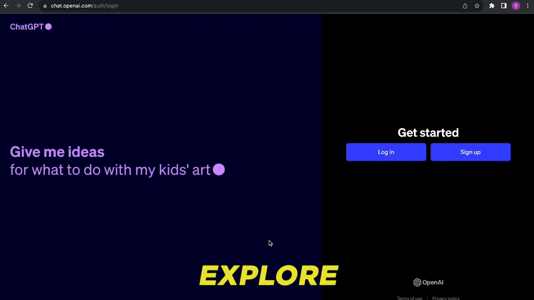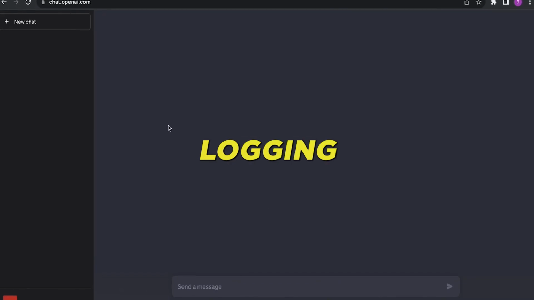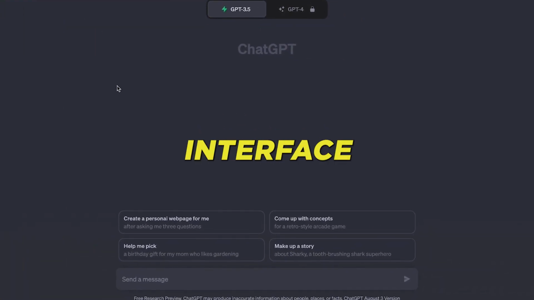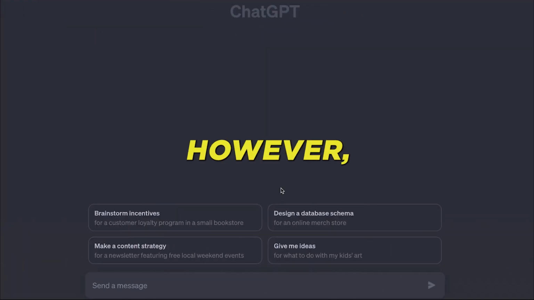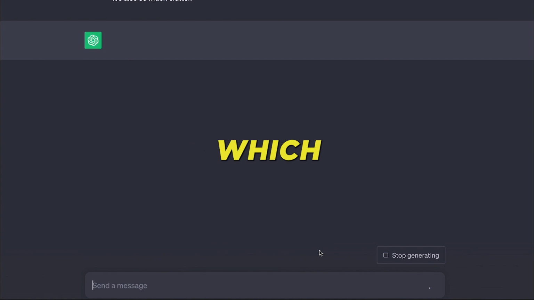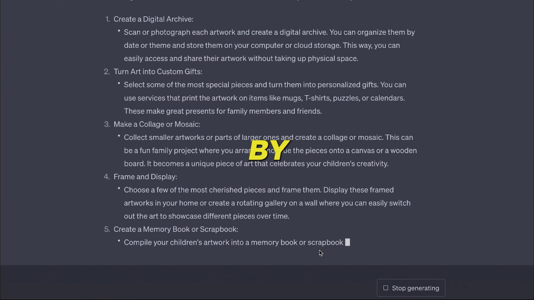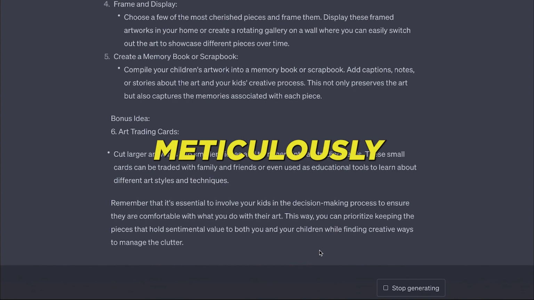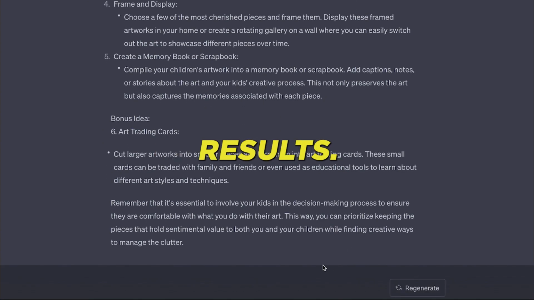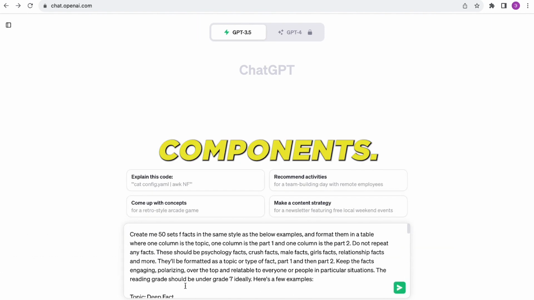Once you decide to explore ChatGPT, you'll need to register for an account. Upon logging in, you'll be greeted with an interface similar to what I'm seeing. However, you'll still be able to access the main features. To facilitate the process, I've placed a specific prompt, which I'll elaborate on shortly, beneath this video. This is accompanied by another prompt, both of which are meticulously crafted to yield the desired results. Alright, here's what I'll do. I'll take that prompt and input it directly, and let me guide you through its components.